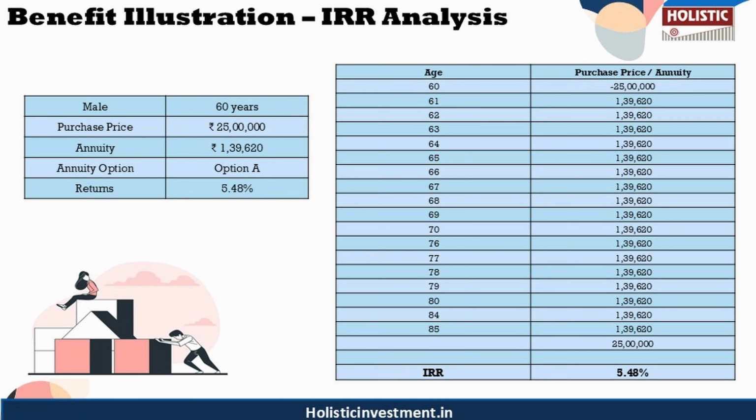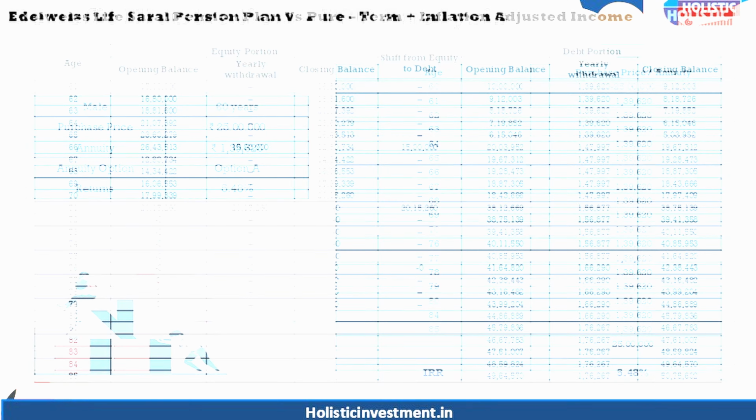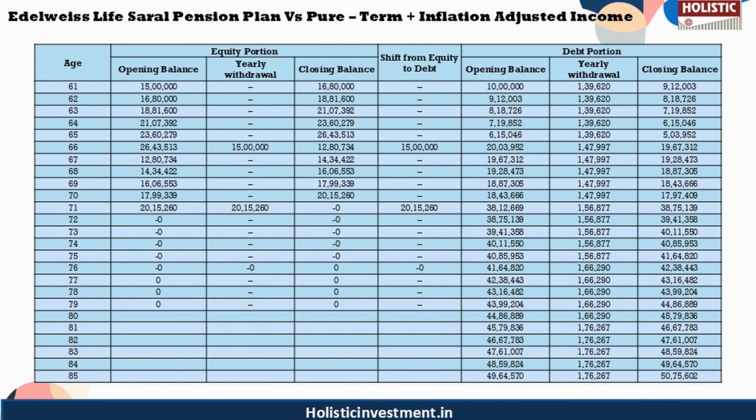As we know that this policy does not give us the desirable outcome that we need, let us now move on to another part of the analysis, where we are going to explore more efficient ways to deploy our retirement corpus and highlight strategies that can lead us to better long-term outcomes. There are several fixed return instruments that currently offer higher returns than the Edelweiss policy, while still providing a predictable income stream, making them practical alternatives to traditional annuity products.